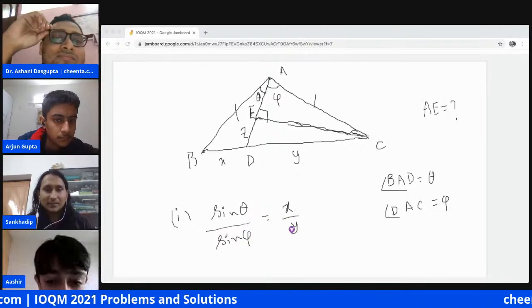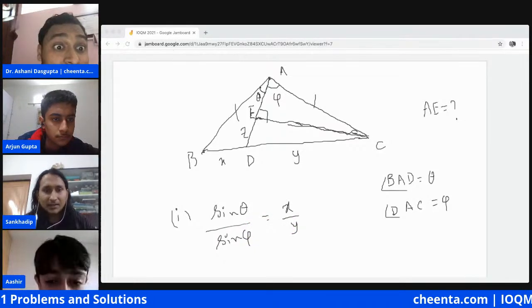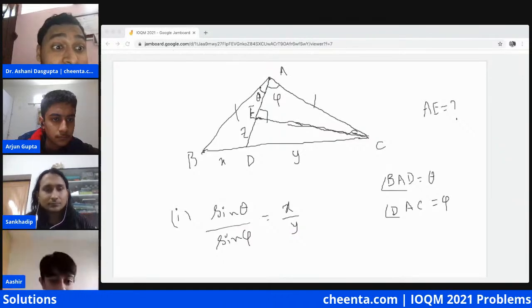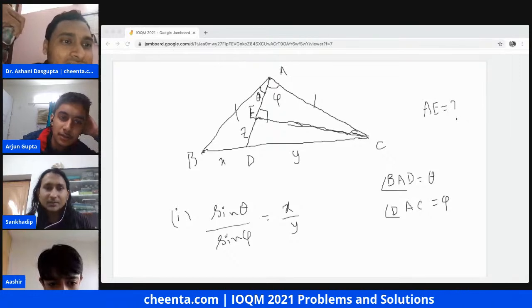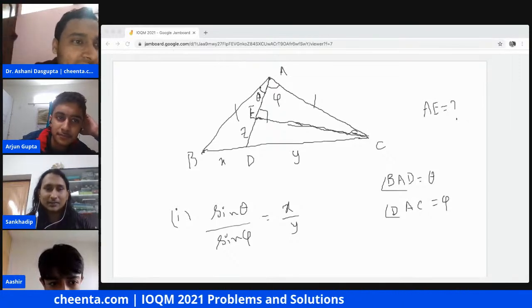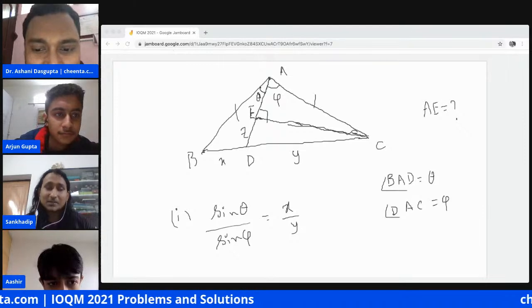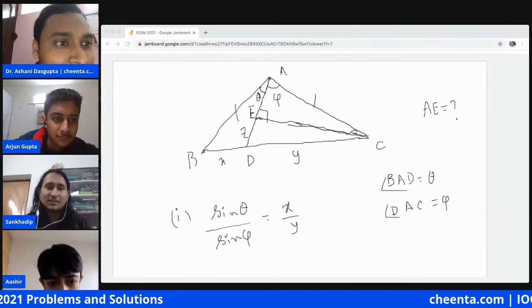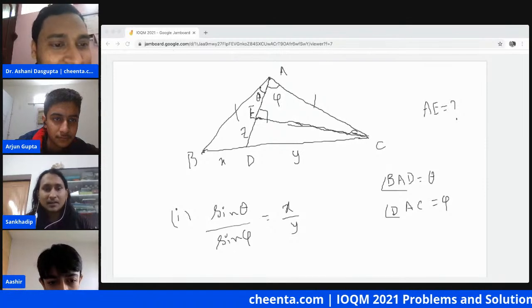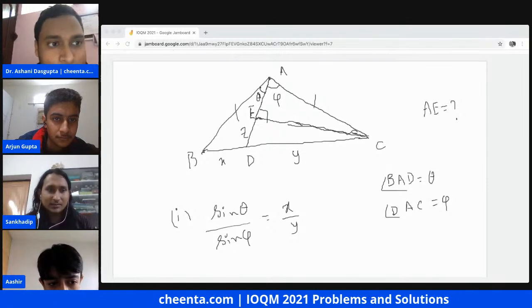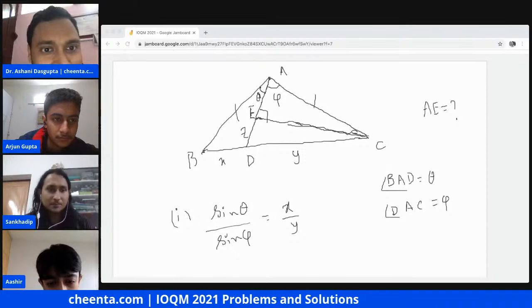Why is that? It follows by the sine rule, you can use the sine rule or the area formula. We do such things in trigonometric Ceva's theorem. So this is the first observation.